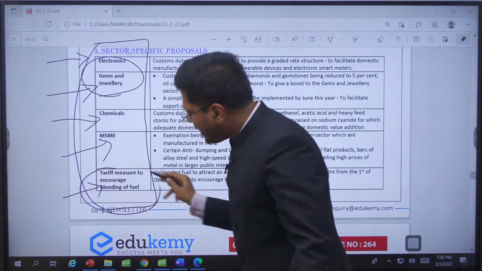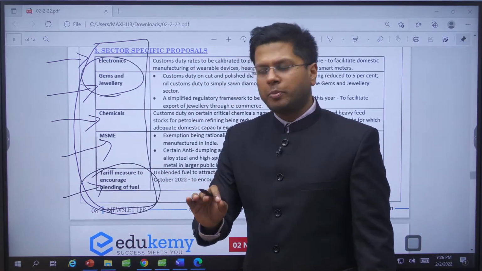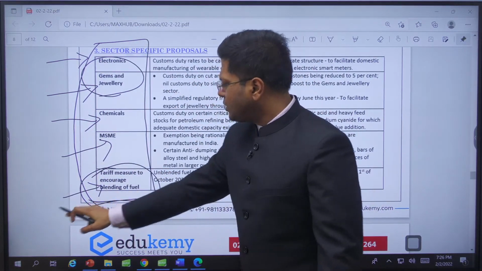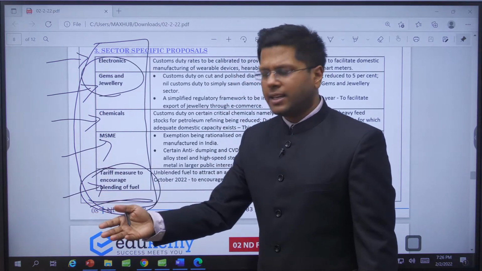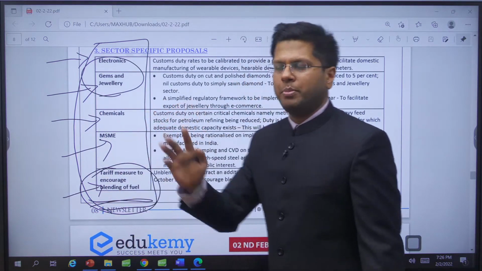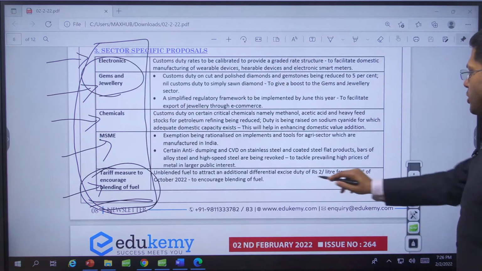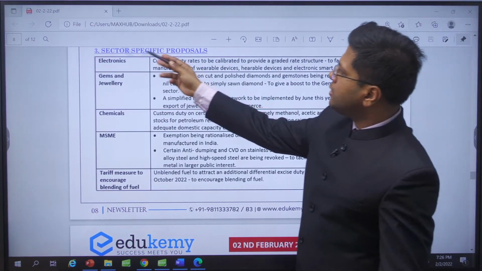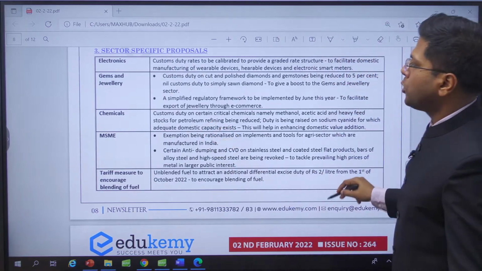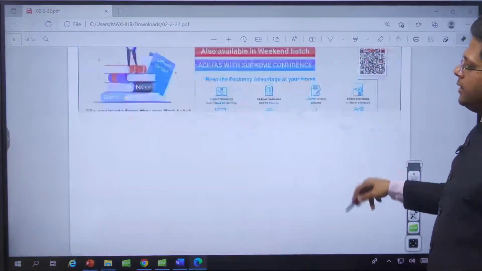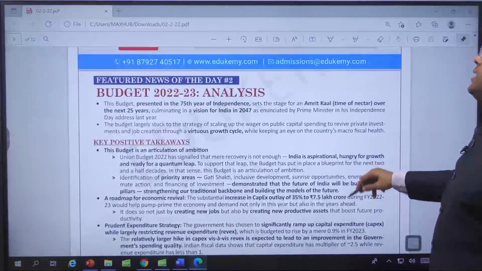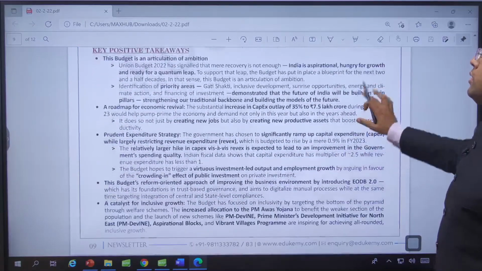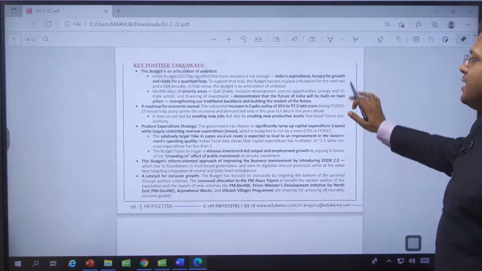If we do not start blending of ethanol, then those places which are not blending ethanol by the year 2035, this is the target, they'll have to pay an extra 5 rupees per liter. Simple enough. 2 rupees per liter, right? So these are some of the sectors and specific proposals around them. All right. So this is the analysis, and I have also ensured an analysis is done for you.